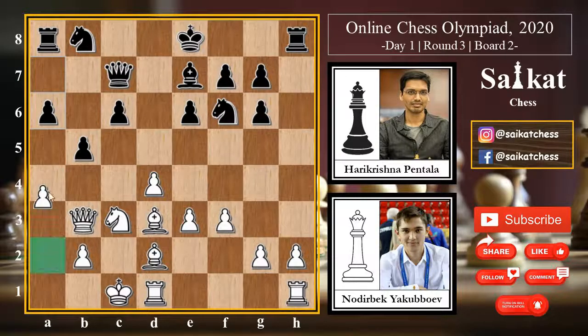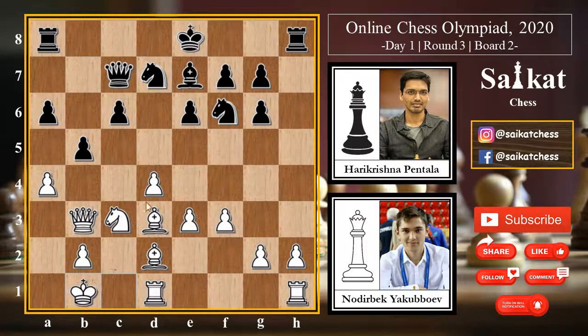So white goes for a4. Obviously, if pawn captures, knight captures, the pawn structure on the queen side will be messed up, and also this knight will be active. So the purpose is to mess up the queen side pawn structure. Obviously, black will not take it. Instead, black goes for knight b7 with the idea of bringing the knight on the queen side. So king b1, bringing the king to a safer square. However, black here goes for short castle, ensuring the king's safety over the board.